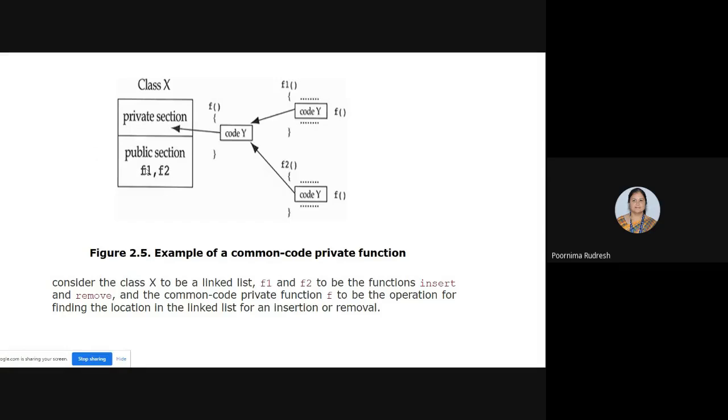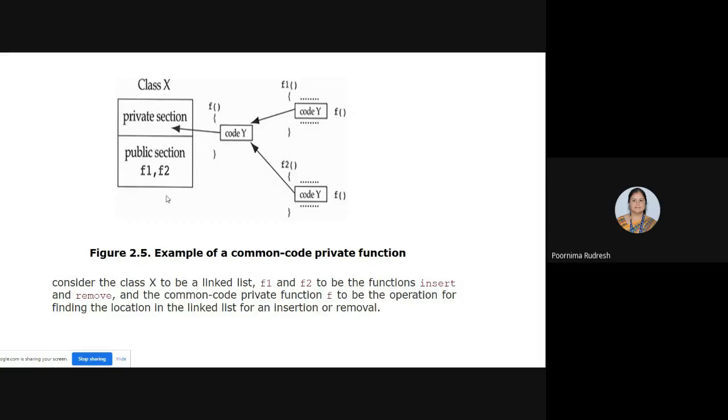But one thing that we have made private is code Y. Whatever we are defining in code Y should be made private, because that belongs only to that particular linked list class. Clear? Right?